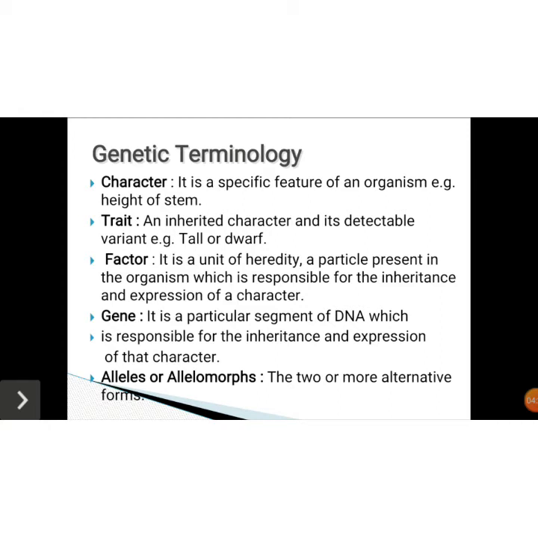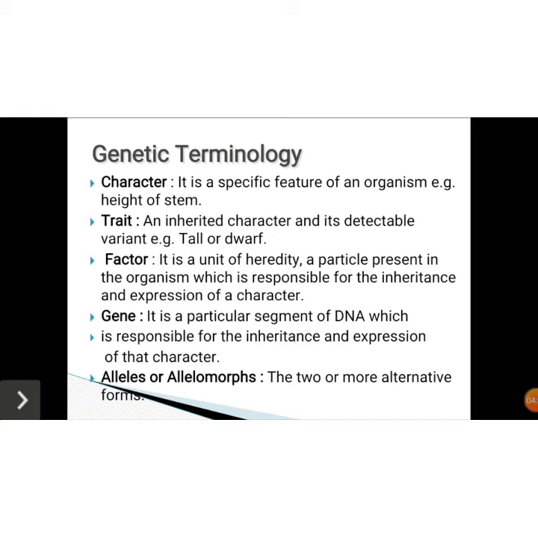Next, coming to the trait. A trait is nothing but an inherited character and a detectable variant. That means, taking the character as the height of the stem, is it tall or is it dwarf, nothing but short? So that we call the trait.